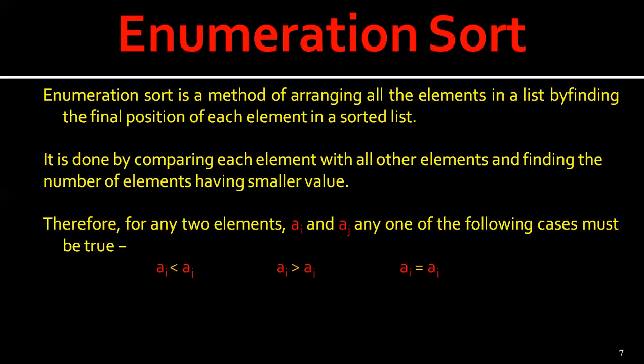So here we need to understand that before sorting, in the enumeration sort method, we have to arrange all the elements in the list by finding the final position of each element. So first we have to find the final position. And how do we find this final position? It is done by comparing each element with all the other elements. So let us go with an example before looking into the algorithm.